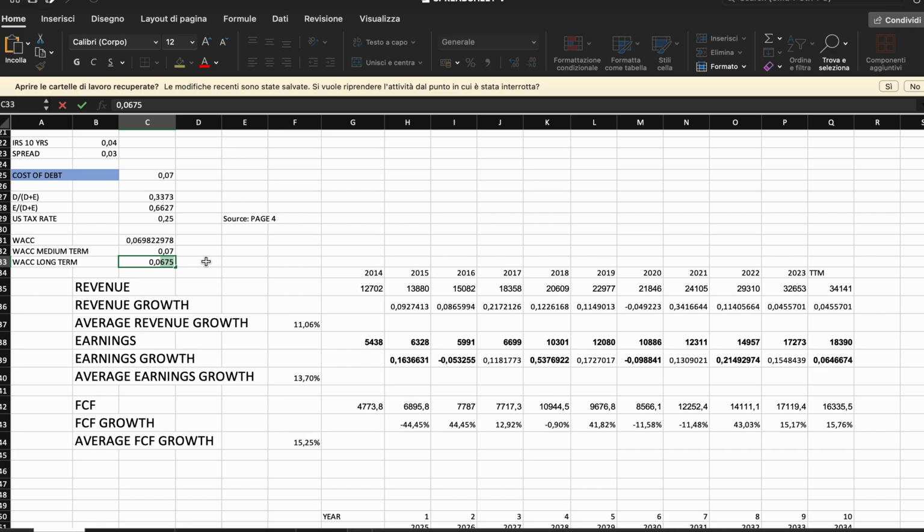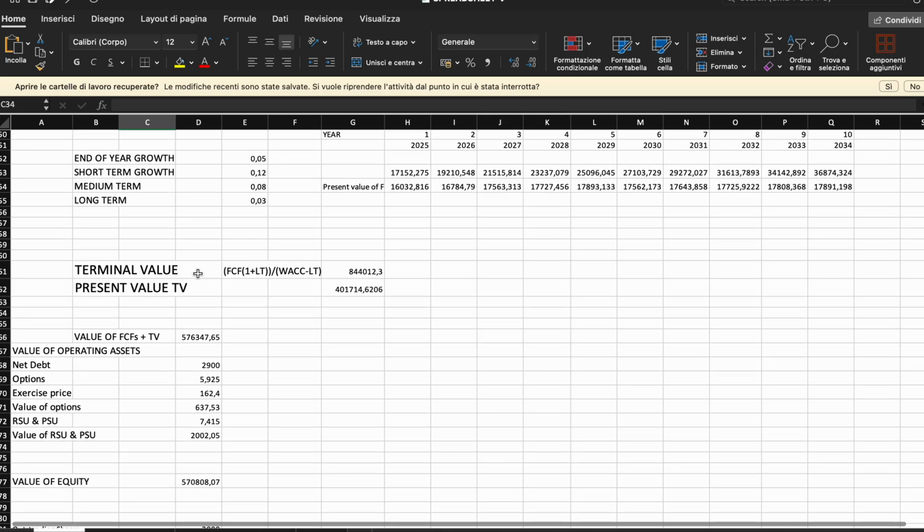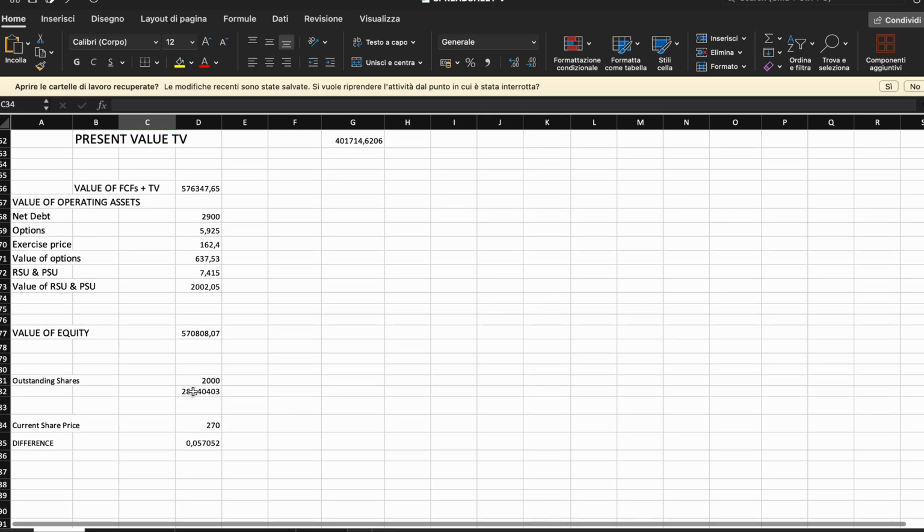So let's see what happens if, for example, in the long run the interest rates were to go higher. Let's make this rate 7.5%, and we can see how it changes our value. So it would decrease our valuation by a lot.